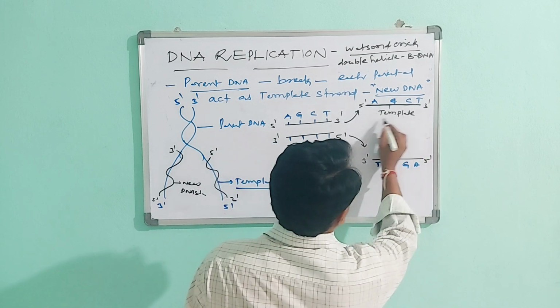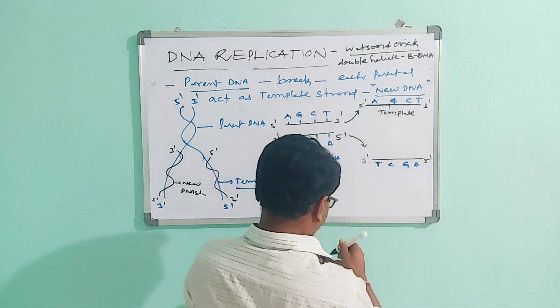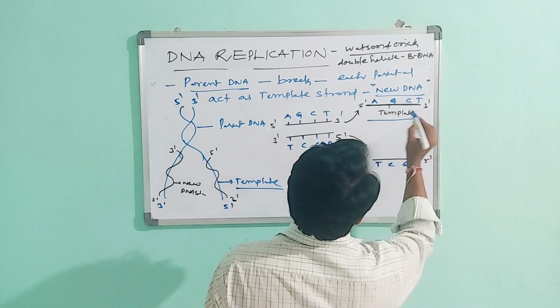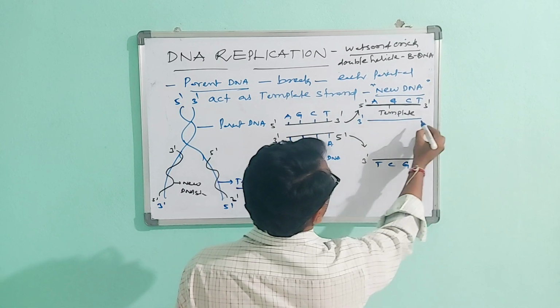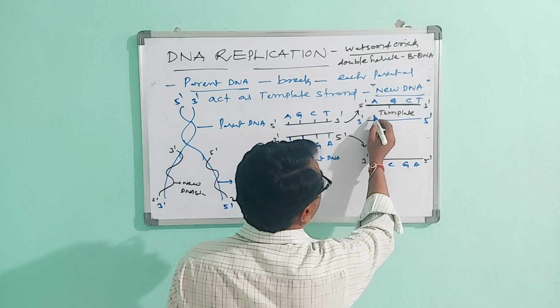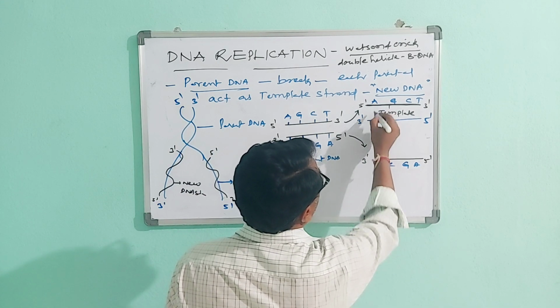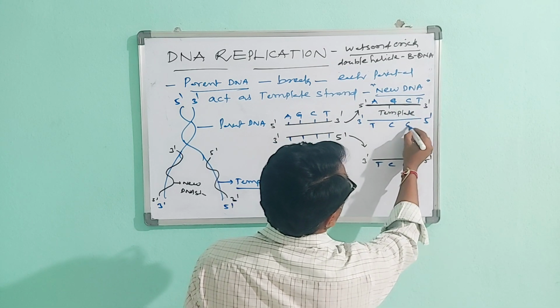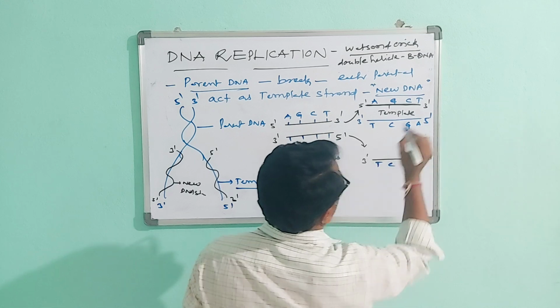Then each template strand synthesizes a new DNA strand, 3' to 5', with complementary nitrogen bases: adenine to thymine, guanine to cytosine, cytosine to guanine, thymine to adenine.